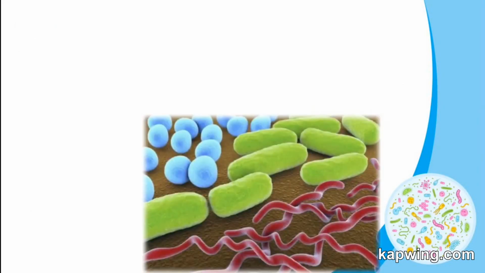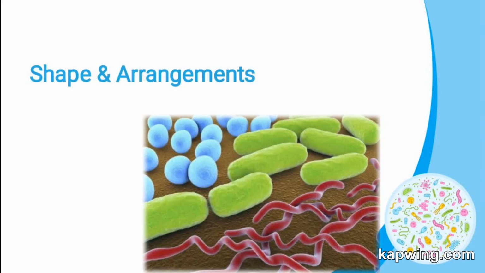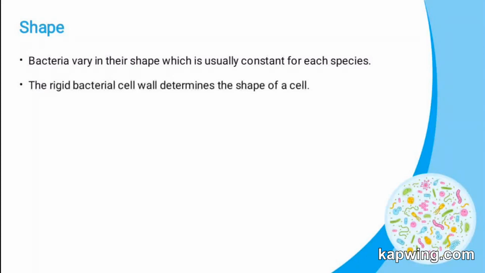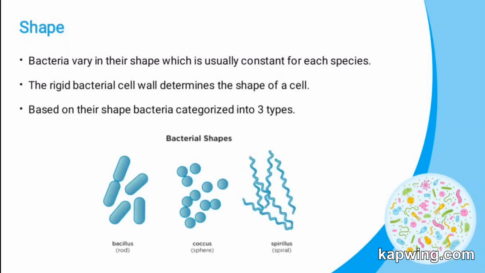Now let us move on to the shape of the bacteria and how the bacterial cells are arranged. Due to the presence of a rigid cell wall, bacteria maintain a definite shape. When viewed under a light microscope, most bacteria appear in variations of three major shapes. They are rod shaped, spherical shaped, and spiral shaped. Rod shaped bacteria we call bacillus, spherical shaped bacteria we call coccus, and spiral shaped bacteria we call spirillum.